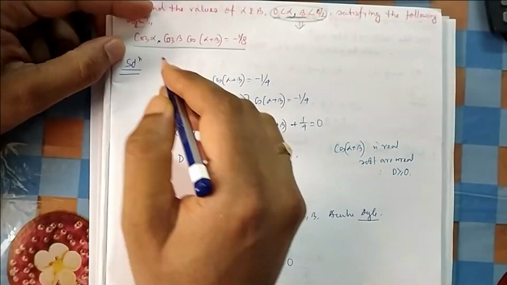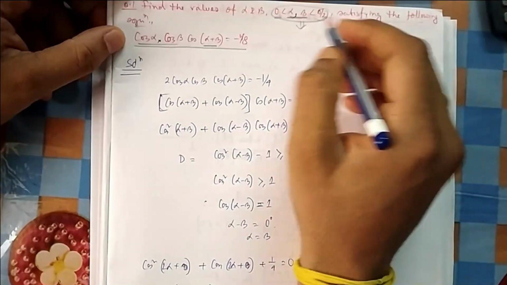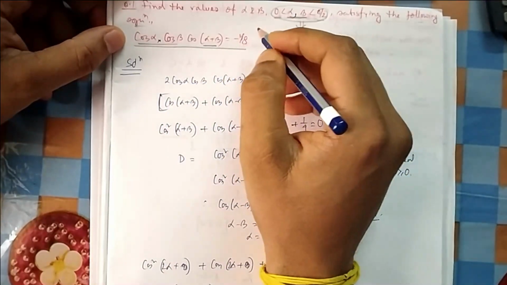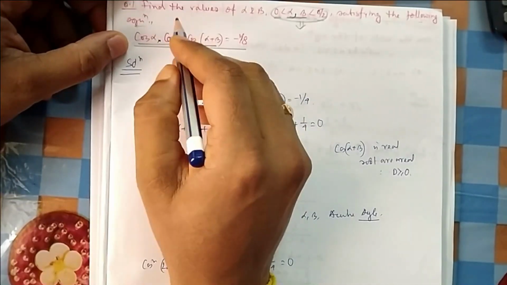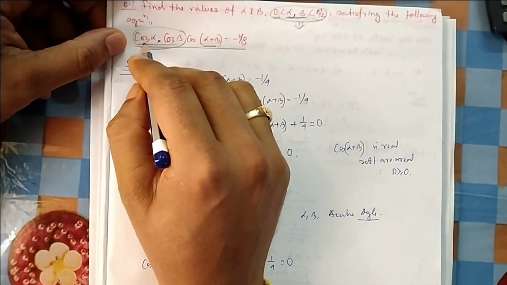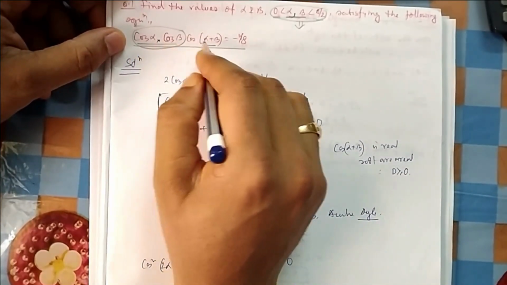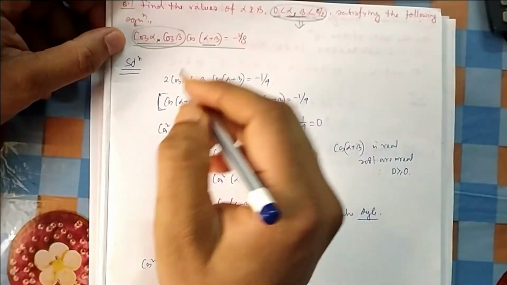So here, if you see what is given: cos alpha, cos beta and cos(alpha plus beta). What naturally comes to our mind when seeing this is to convert it. If you know trigonometry, you know 2 cos A cos B is something of cos(A plus B). So from here you should convert it into cos(A plus B). So that's what we are doing.